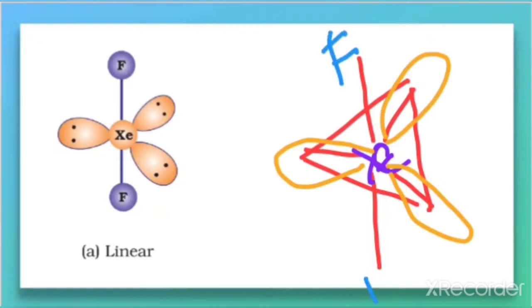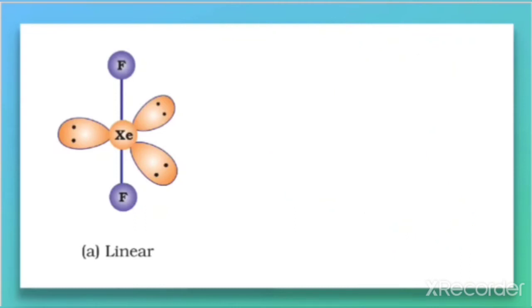So here is 1 fluorine, here is 1 fluorine. When you consider the structure without the lone pairs, it has a linear structure. So its shape is linear, but the geometry is trigonal bipyramid. So this is the structure of XeF2: linear shape, but trigonal bipyramid geometry.